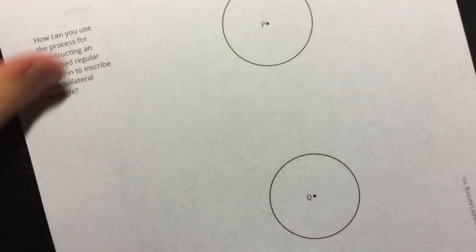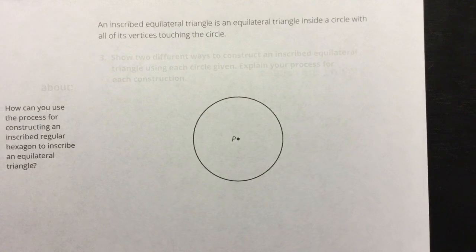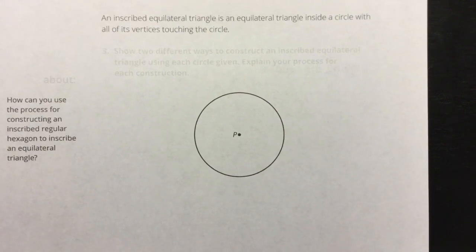Now I'm looking at number 3 here. Let's go ahead and get this centered up. An inscribed equilateral triangle is an equilateral triangle inside a circle with all of its vertices touching the circle.